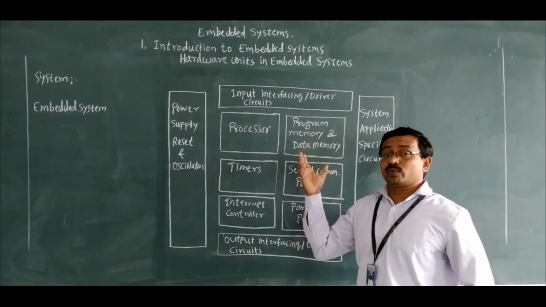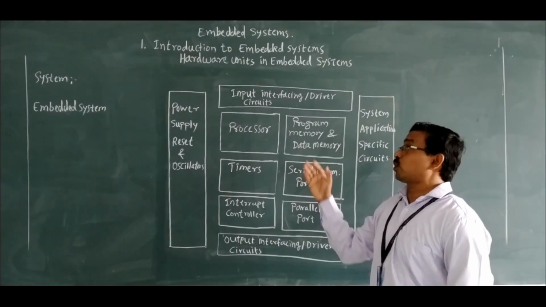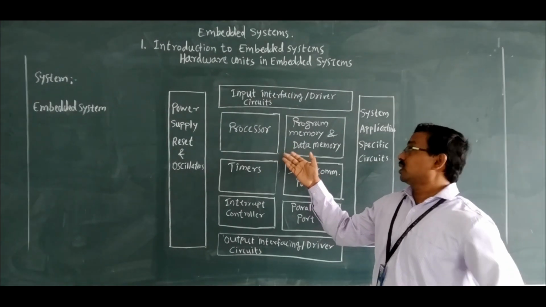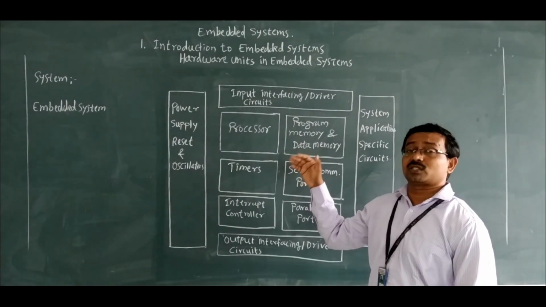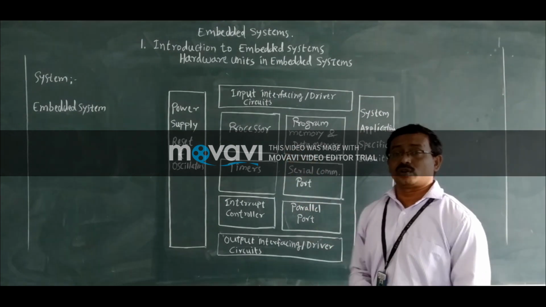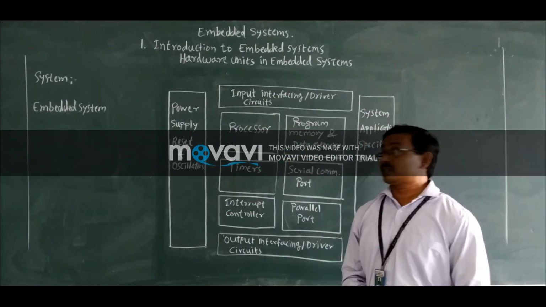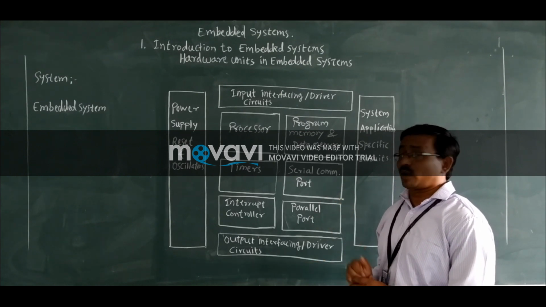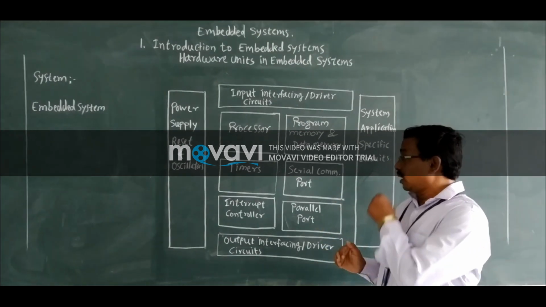The microprocessor does not have its own memory, but microcontrollers have limited memory. To expand this memory, we need program memory and data memory.